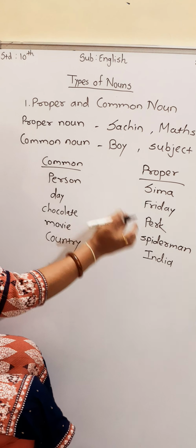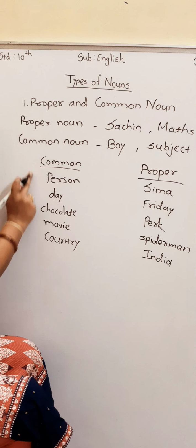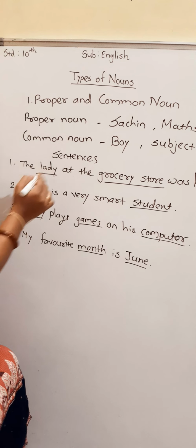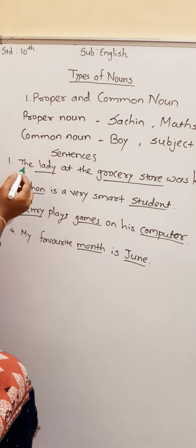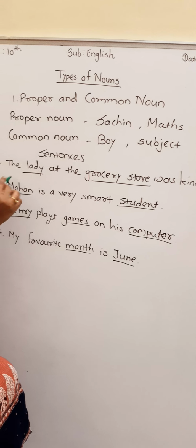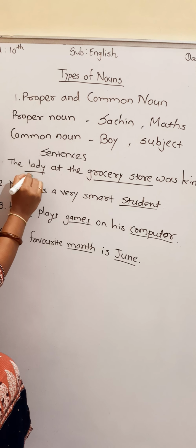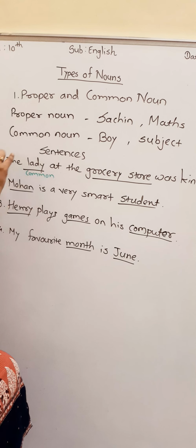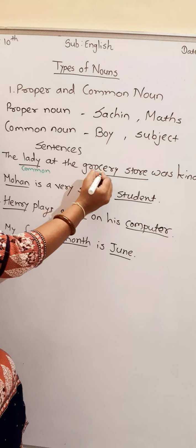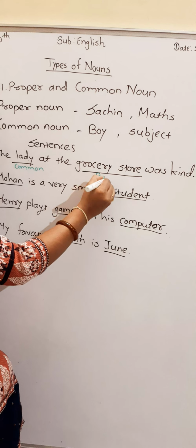Proper means for a particular person, thing, place, or common noun means which we can use in general. See, now we will see some sentences. The lady at the grocery store was kind. See this sentence. Lady. In general, we can use this word. So it is common, means which is commonly used, that is common. Which we use for a particular person, that is proper. So grocery store, it is a particular type of store, so it is proper noun.